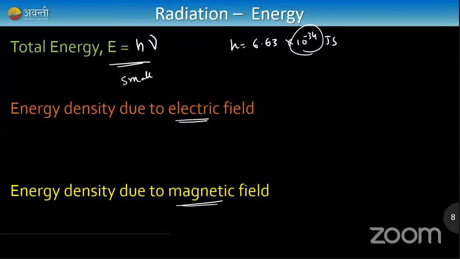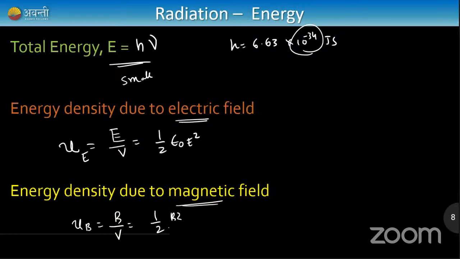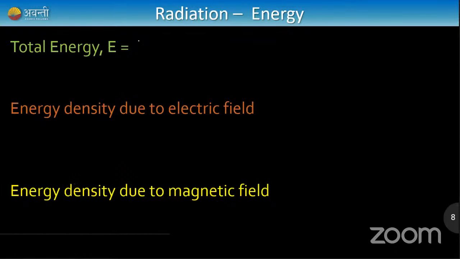So energy per unit volume is called energy density U, and the energy density of the electric field is given by half epsilon naught E square. The energy density of the magnetic field is given by half B square by mu naught. Here E and B are the amplitudes. So this is the electric field energy and this is the magnetic field energy. I'll derive these formulas, don't worry. Only when I derive them will I come back to the slides. So let me just write E is equal to h nu.